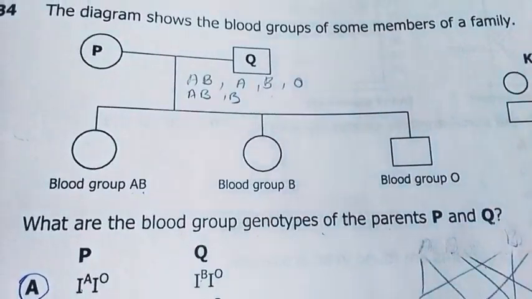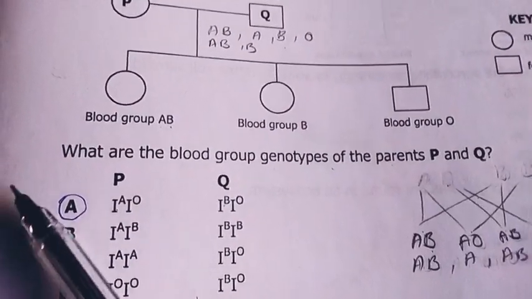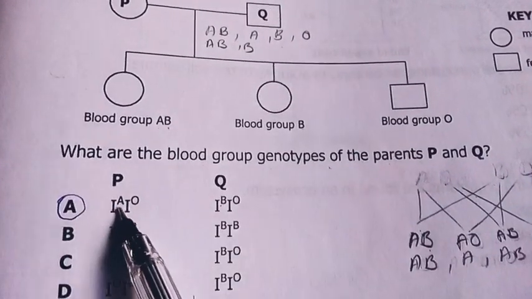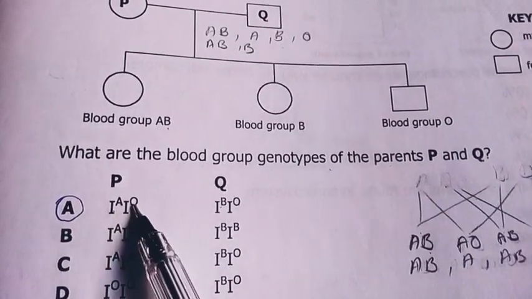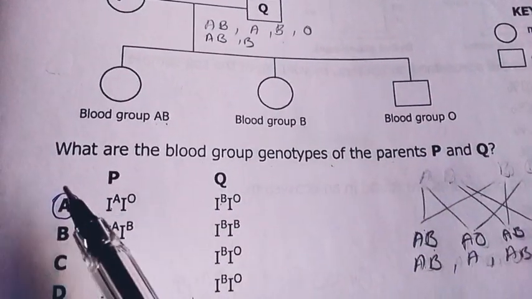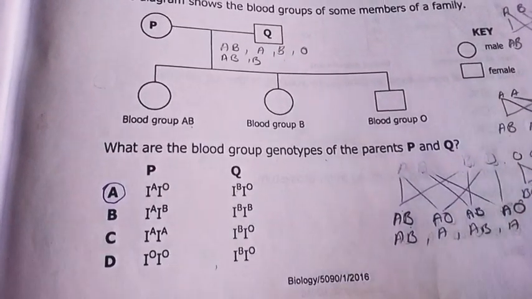Possible outcomes or possible genotypes of parents that can bring about such an arrangement would be this. In the first arrangement it is A and B, in the second arrangement this and this, which gives you B, then the third arrangement is O and O. So my answer there was A.